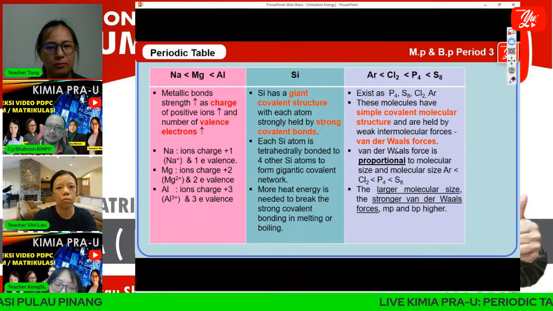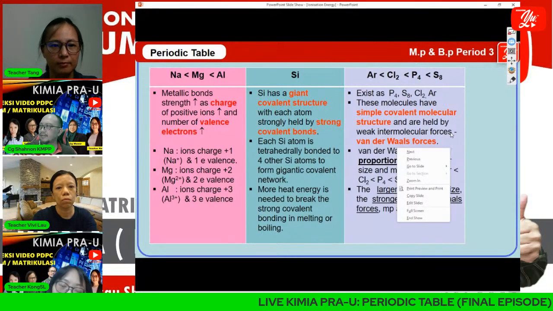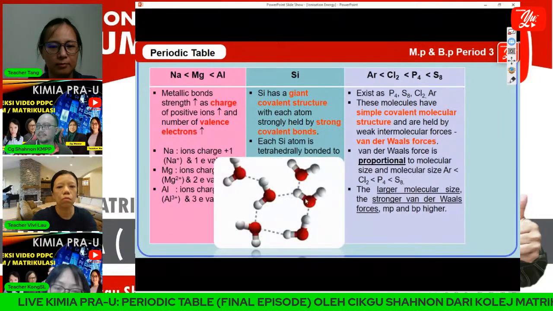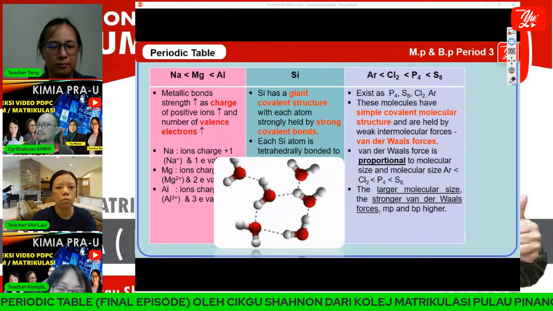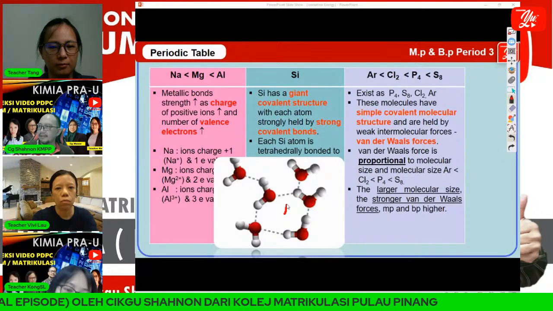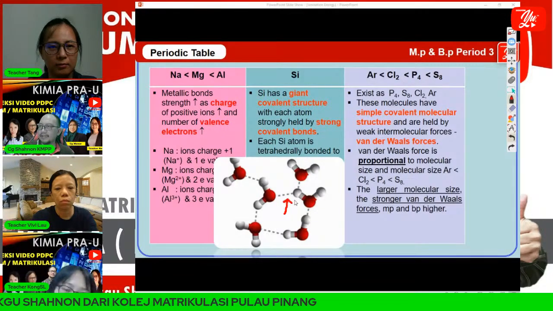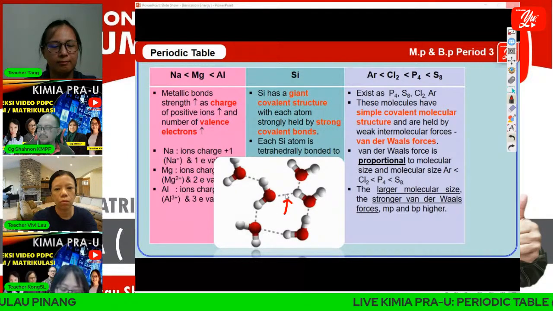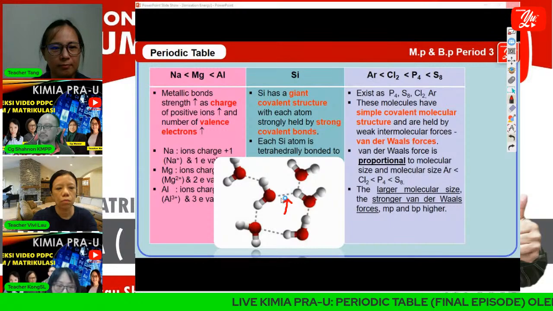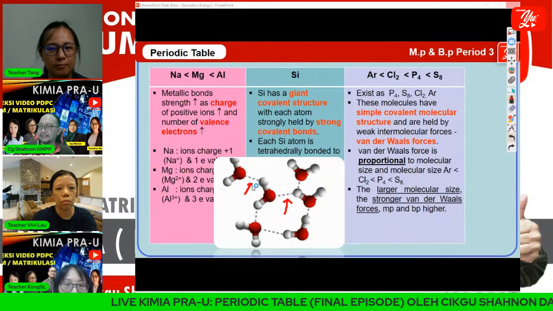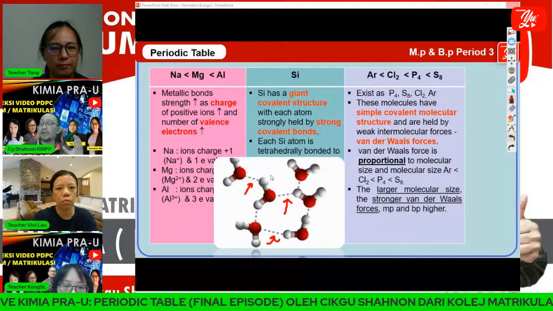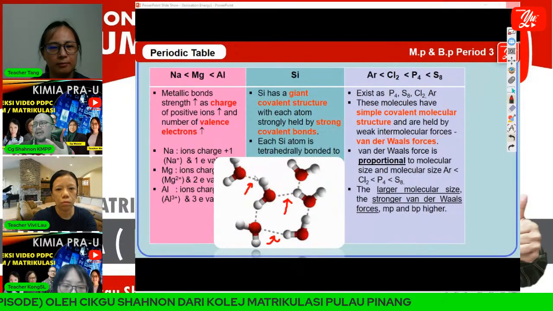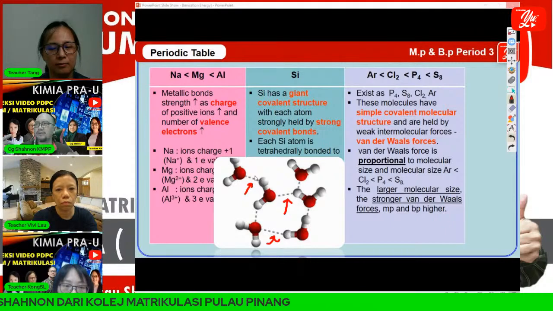Now look at this one. What is van der Waals forces? This is the van der Waals forces. Actually, this is a water molecule, and this is the intermolecular force between water molecules. The strength of this intermolecular force is not high enough compared to the covalent bond in silicon.